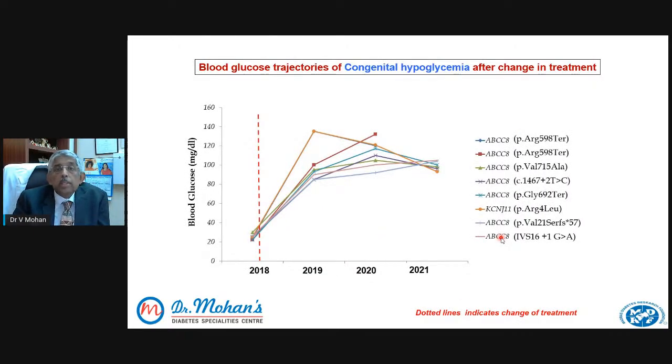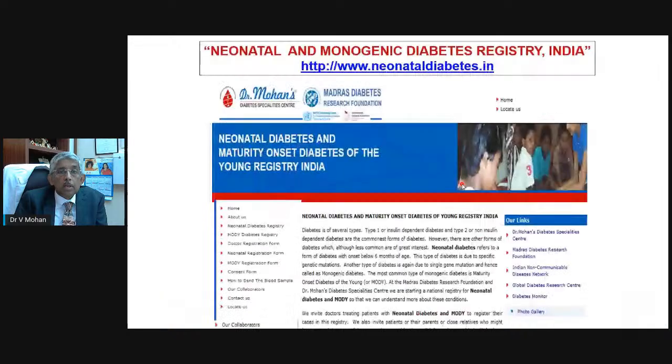Now, this is an opposite situation. I told you about this condition called congenital hypoglycemia. You can see the blood sugars here, 20, 30, 40, and so on. So these children underwent the genetic testing. Then we found out that they had congenital hyperinsulinemia. Then we gave them a tablet called diazoxide. And after treating the child with that, you can see the blood sugars have come back to normal. In almost all the children, it's come back to normal. And again, it's kept for 1 year, 2 years, 3 years, 4 years down the line. The children are still very well controlled.